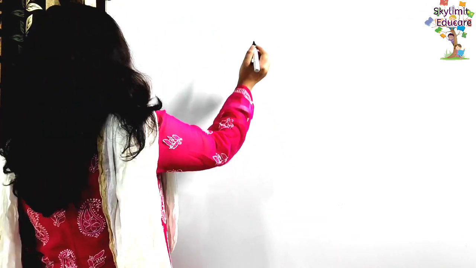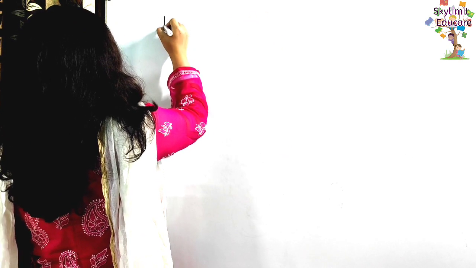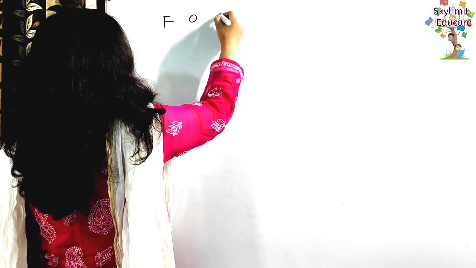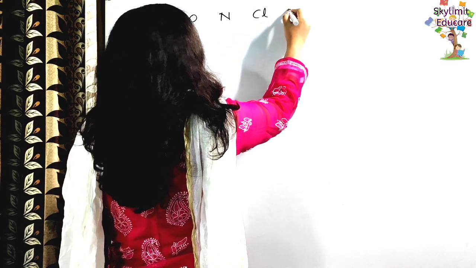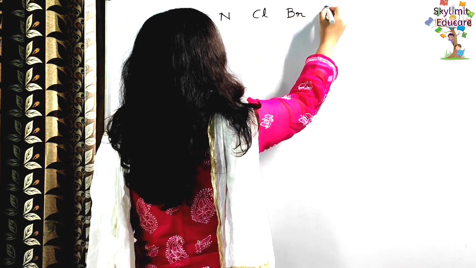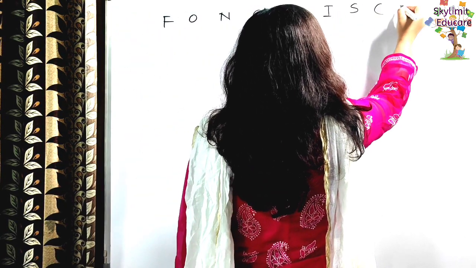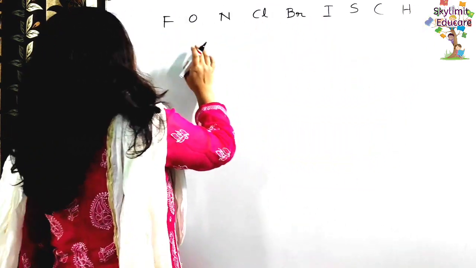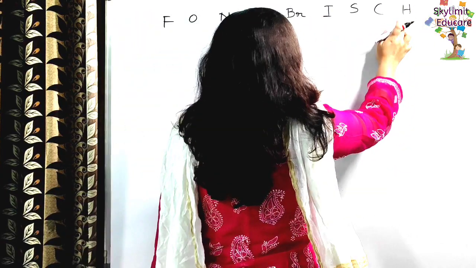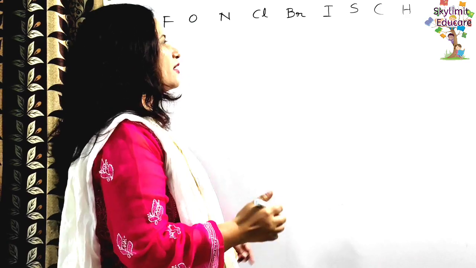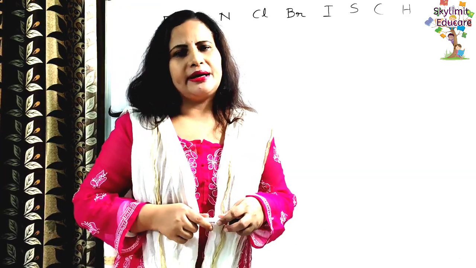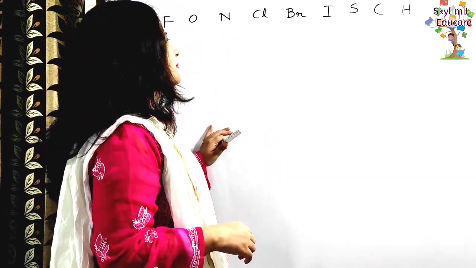So students, let us understand how these polar covalent compounds are formed and how these non-polar covalent compounds are formed. Keep in mind that series that I told you. This is the most electronegative and this is the least electronegative. Fluorine is the most electronegative and hydrogen is the least electronegative. So now let us take some examples.